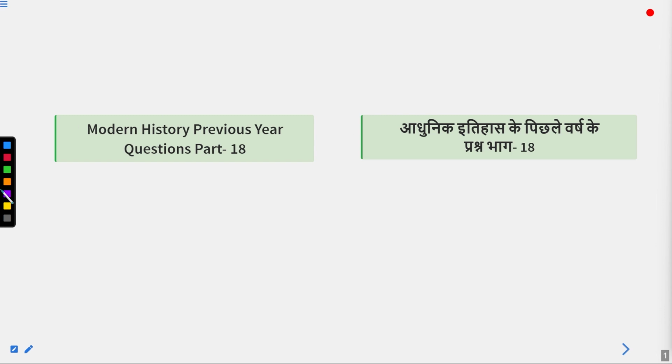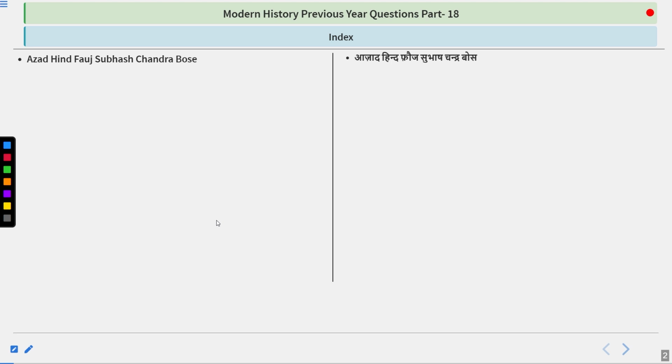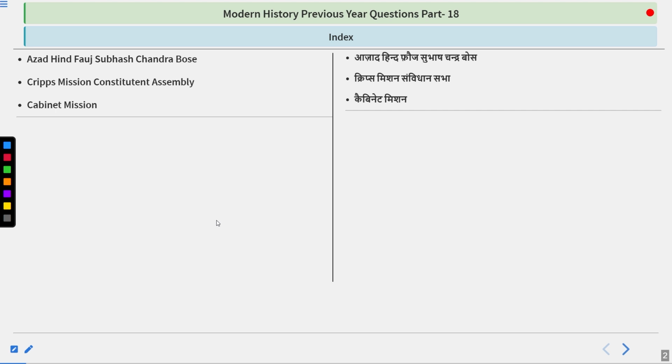So before we start, these are the topics I have covered for you in this session. I have Azad Hind Fauj, Subhash Chandra Bose, Cripps Mission, Constituent Assembly, and Cabinet Mission. So let's start our session without any delay.